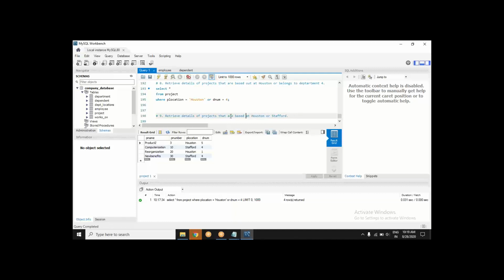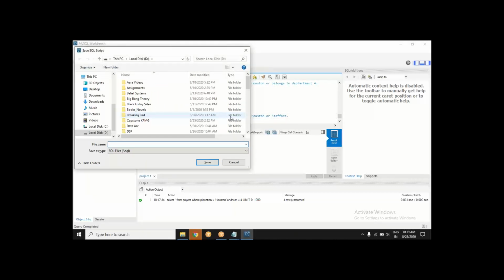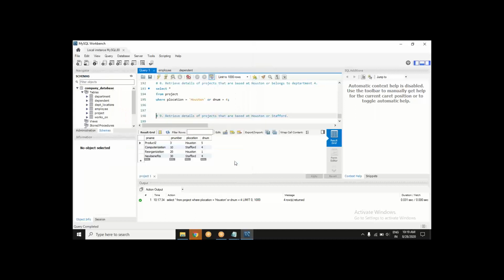They are actually asking which projects are there at Houston and Stafford locations. No, it was meant to find out which are based at Houston and Stafford. So it is not the case of the NOT operator for now. Okay, sir. I will change the question.